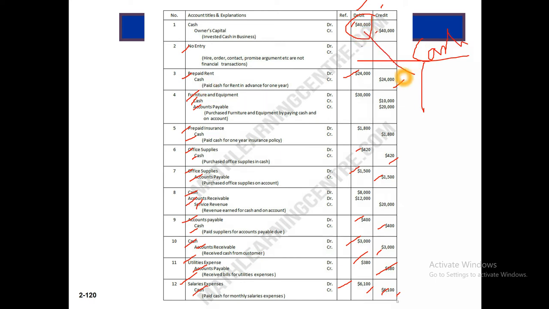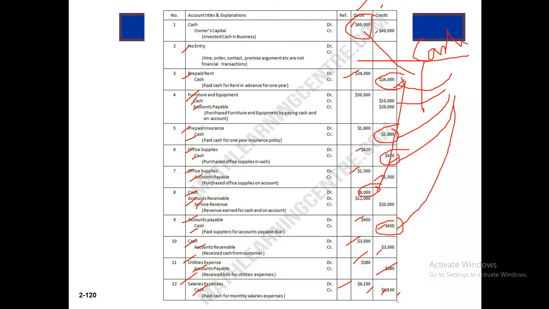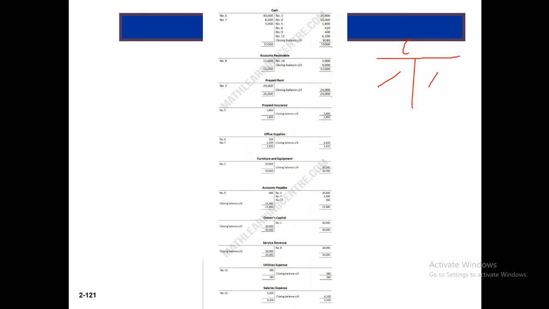Cash debit goes on the debit side. Here cash 24,000 credit, so it will be on the credit side. Here cash credit, credit side. Here cash credit, credit side. Here cash in debit, so debit side. Here cash in credit, credit side. Here cash in debit, debit side. Here cash in credit, credit side. And then we can show here, this is cash, these are debit items on the debit side and credit items on the credit side, and we will get a balance. That means this is the closing balance of cash.